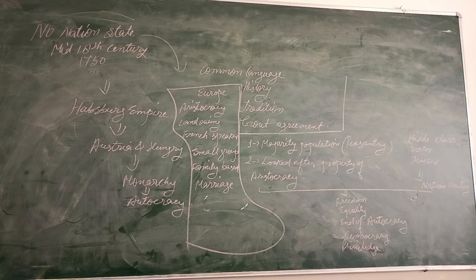Now the people in the second category were the peasantry. These peasants did not have their own lands. Some of the peasantry had their own lands, but that was not enough or adequate for their own agriculture and livelihood. So they had to depend on the lands of the aristocracy.